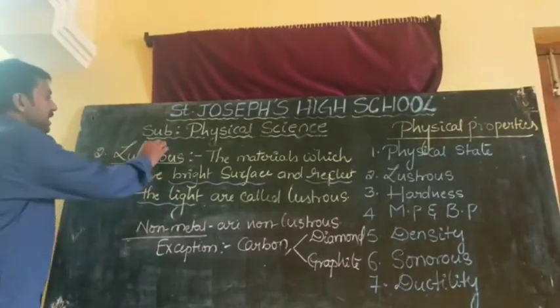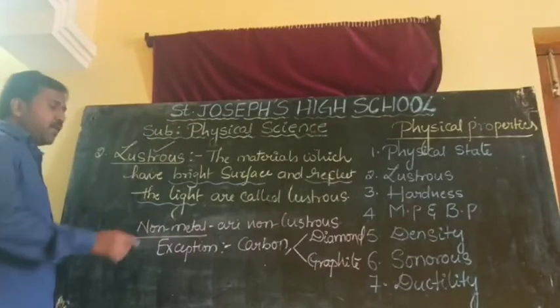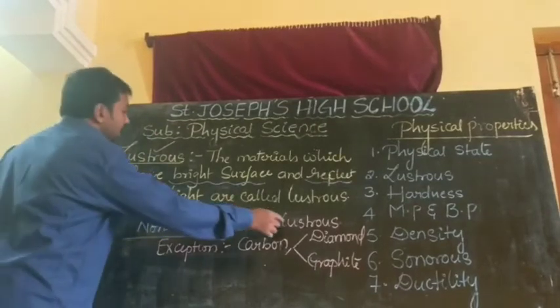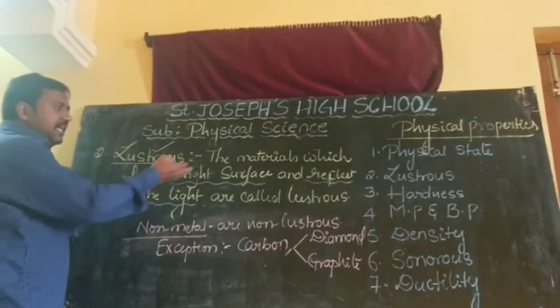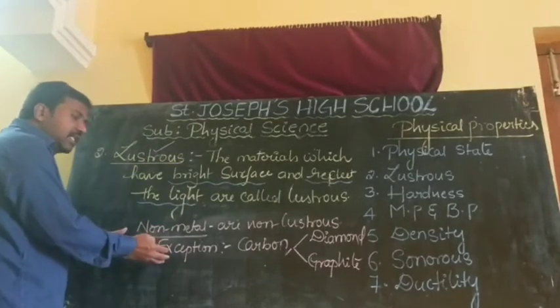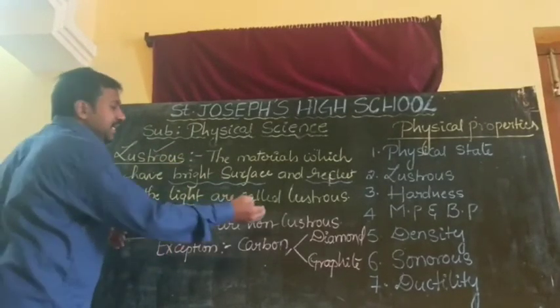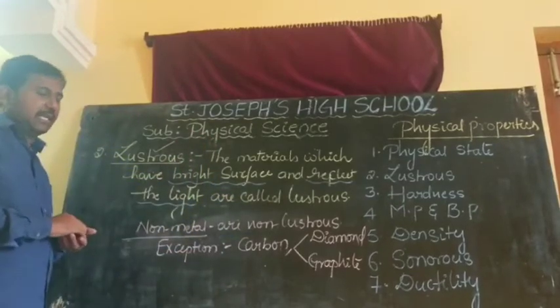But the general statement is what? Metals are lustrous in nature. Non-metals are non-lustrous. But in metals also some exceptions are there, that is lead. In non-metals also some exceptions are there, that is carbon. Is it clear, children?